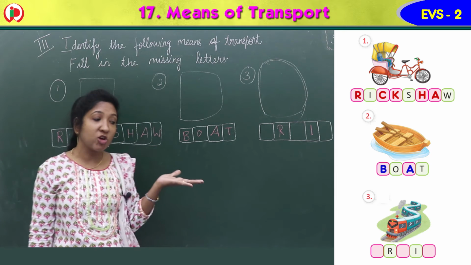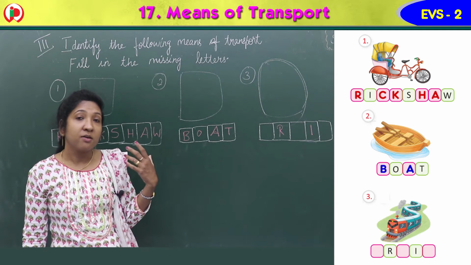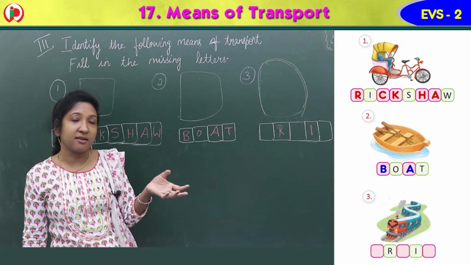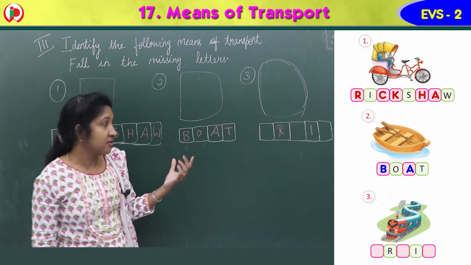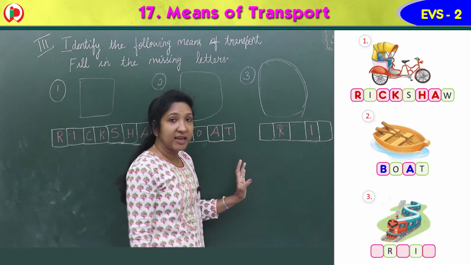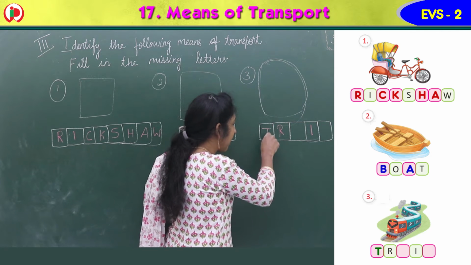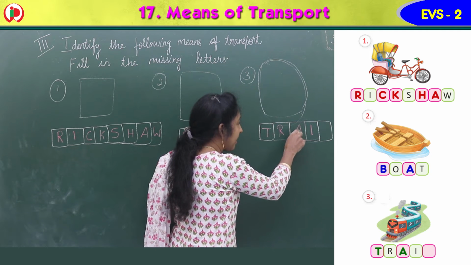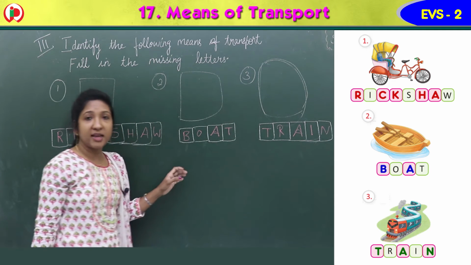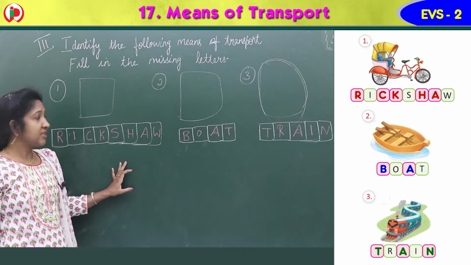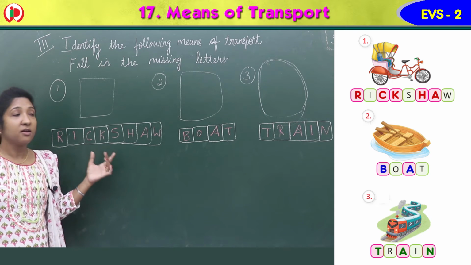Now coming to the third image. Which is the third image shown here? Yes, it is a vehicle that moves on rails, a land transport. It is a train. So R-I already written there. Remaining we have to fill. Train, spelling. T-R-A-I-N, train. Isn't it?